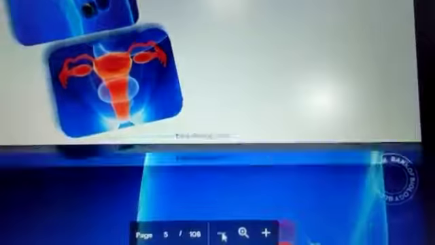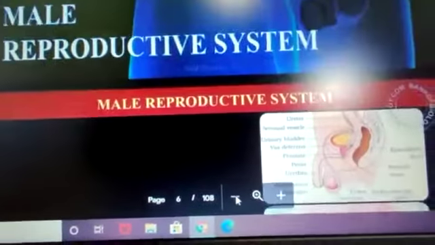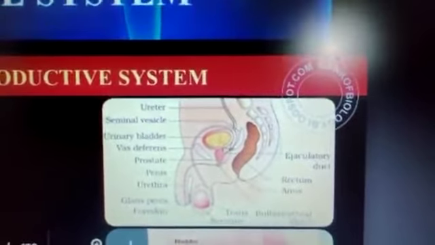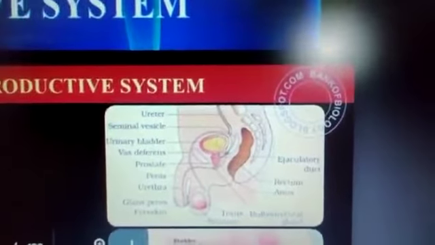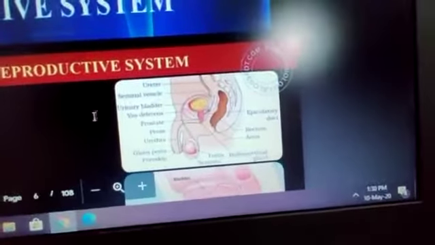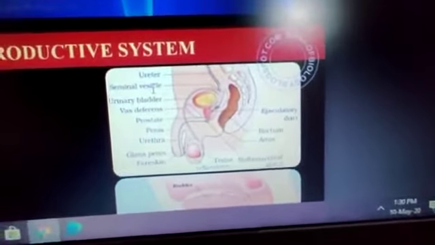So first we will understand the male reproductive system. First you learn what the different parts of the male reproductive system are. You are able to see them on the screen. I'll focus.